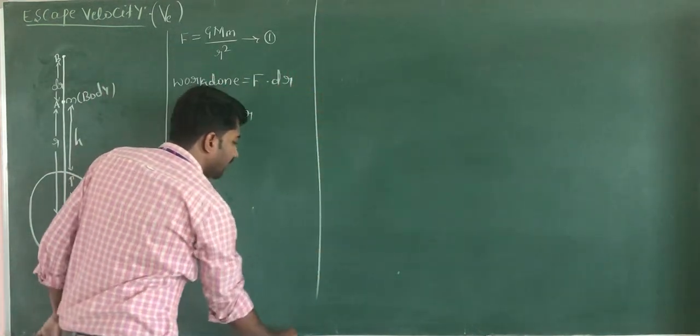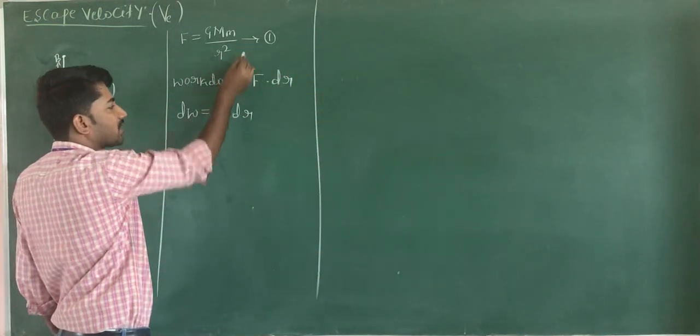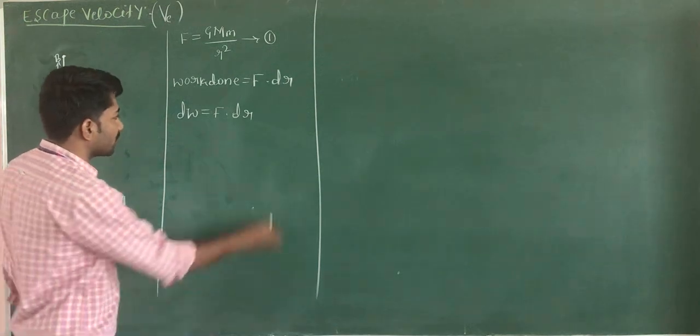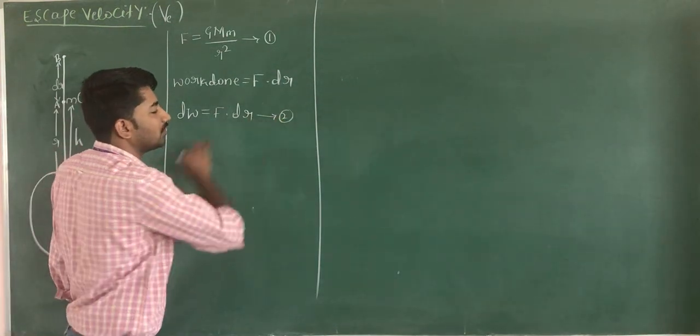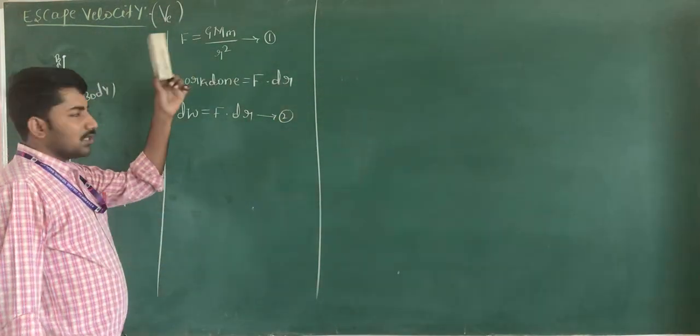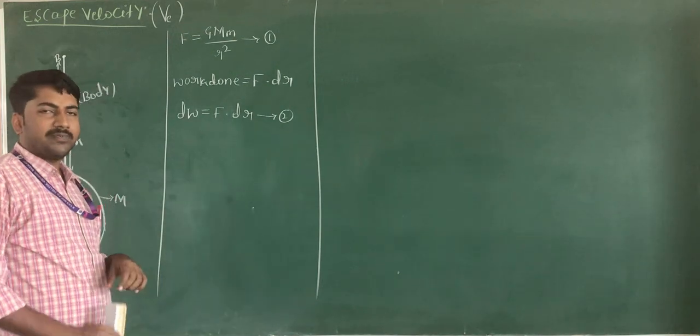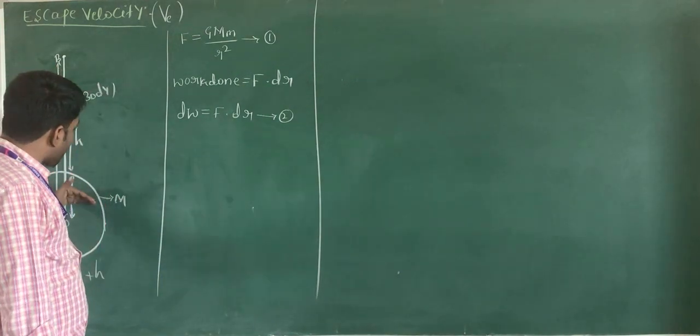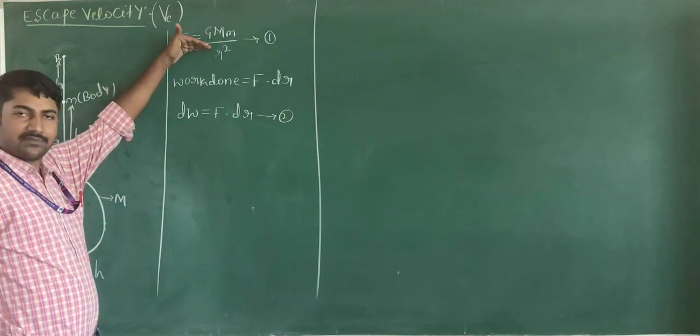Now substitute equation 1 here. This is equation number 2. F is the force of attraction between the mass of the body and the mass of the earth according to the universal law of gravitation.